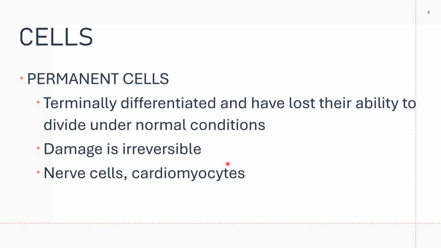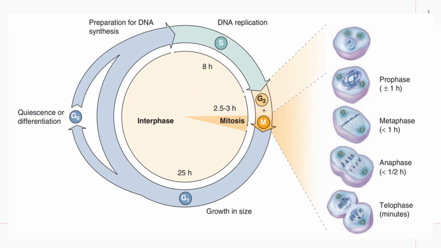In permanent cells, the injury is permanent and often results in fibrosis or scarring. For example, infarcts in the heart are actually scar tissues. So you have your permanent cells, quiescent cells, and labile cells.